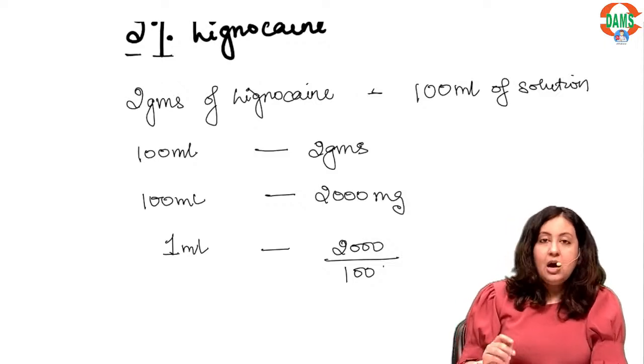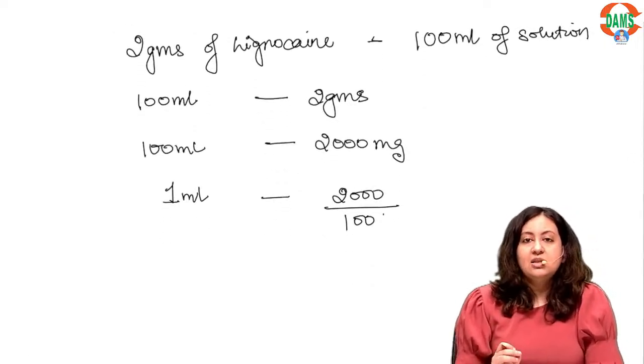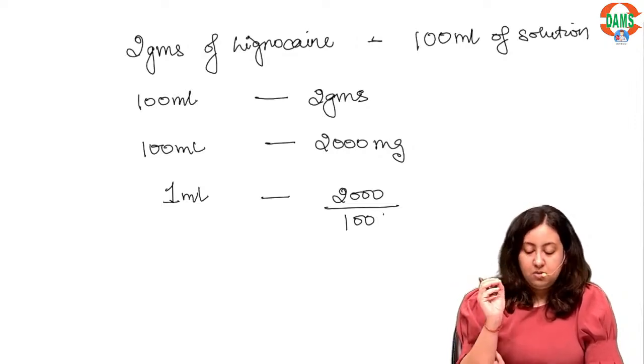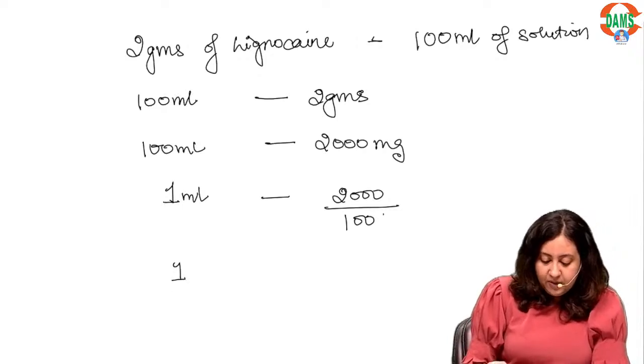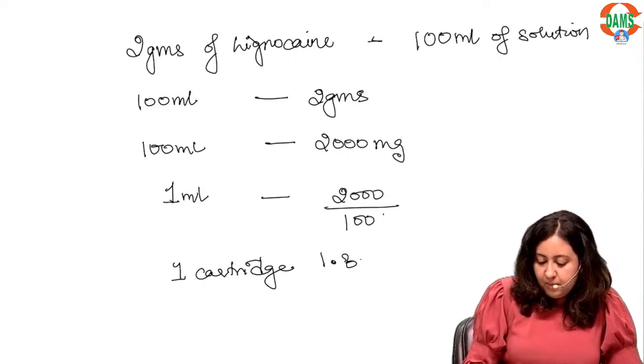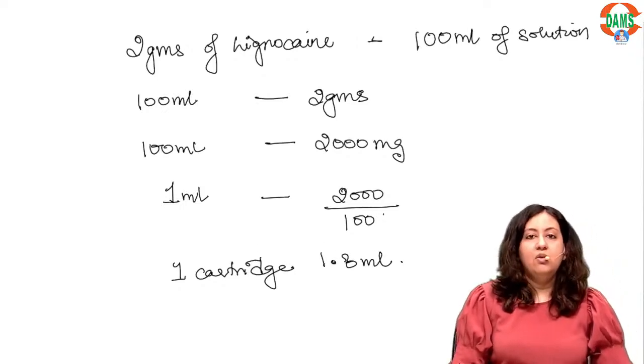Most of the time the question asked is, calculate the amount of lignocaine in one cartridge. You have to remember that one cartridge has 1.8 ml of the solution.